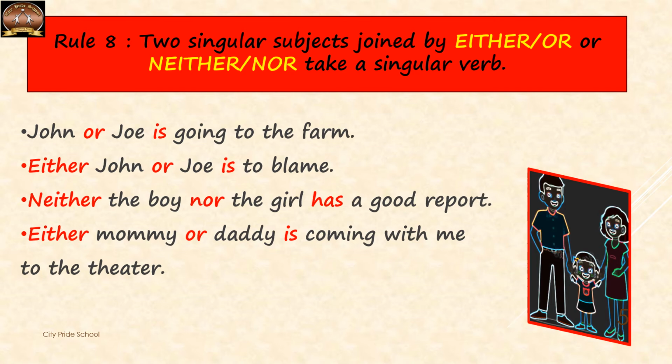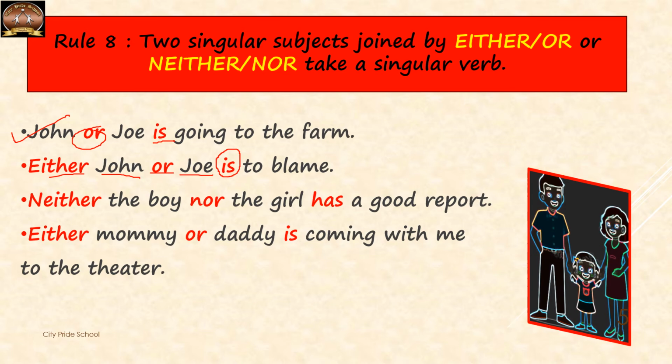Now whenever two singular subjects are joined by either or, neither nor, they will always take a singular verb. Now here in the first example, John and Joe, they are joined by or. So according to the rule, it should be followed by a singular verb, that is. Again in the second sentence, John and Joe are joined by either and or. So again, the rule applies here that a singular verb has to be used.